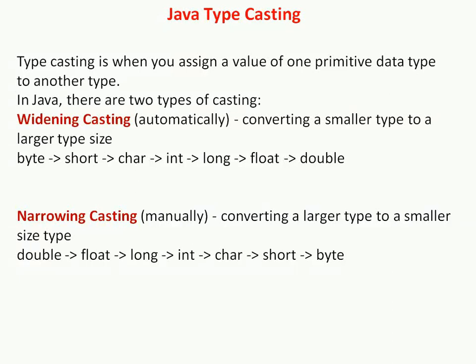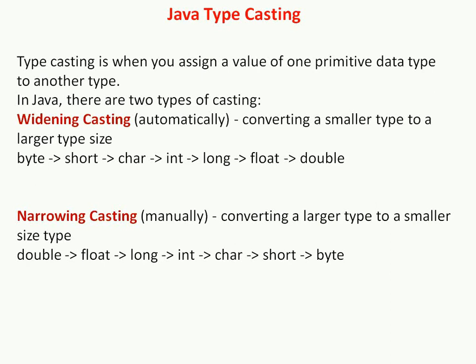So the automatic conversion is done by the compiler and the manual conversion is performed by the programmer. Have you understood? In this particular session we are going to discuss typecasting and its different types. There are two different types. First one is widening casting and second is narrowing casting.